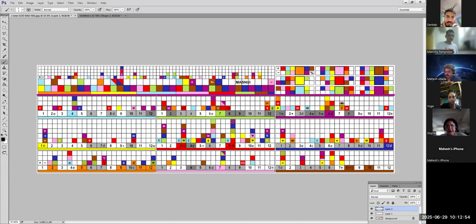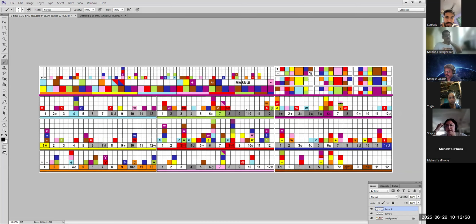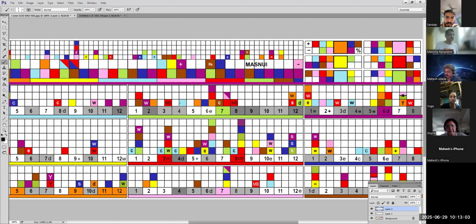There's no connection between being strong in a house and being malefic. No, there is. For example, we were discussing this, which even Sankalp said just now. Sorry, which one were you saying, Sankalp? The third one. Third is his Pakka Ghar, but it acts malefic over here because it is in the nakshatra of Mercury.